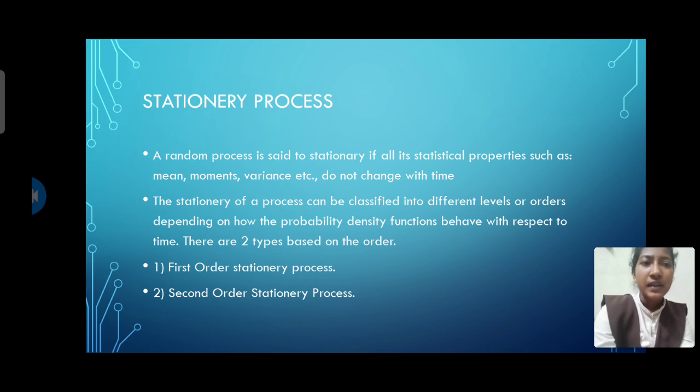It tells us the behavior of the probability density function, that is, how it changes with respect to time.